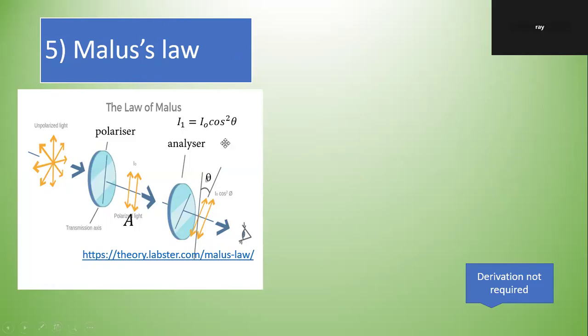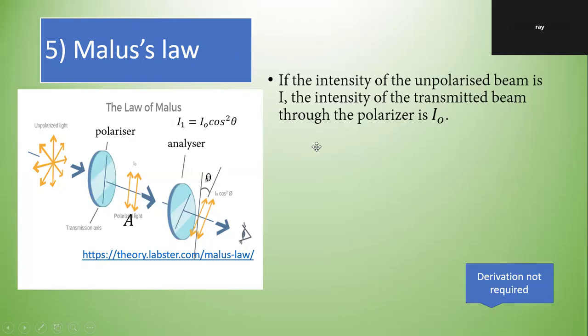Malus's law: I1 equals I naught cos squared theta. If the intensity of the unpolarized beam is I, and the intensity of the transmitted beam through the polarizer is I naught, passing through the polarizer becomes I naught. We are interested in only this I naught, not in I.